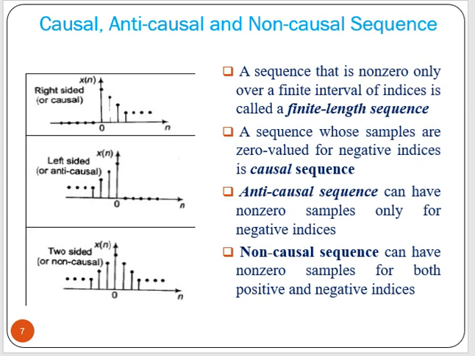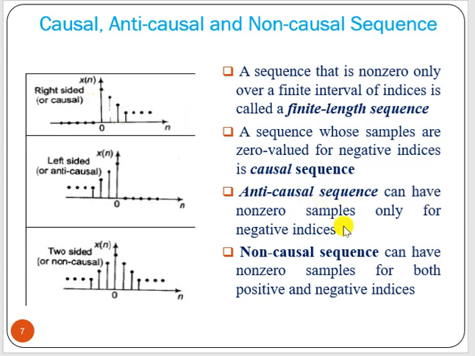A sequence whose samples are zero for negative indices is called a causal sequence. That means for negative values of n, all values are 0. It has values for n equal to 0 or greater than 0. That is called a causal signal.